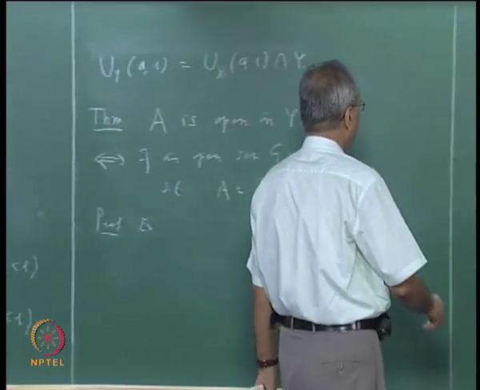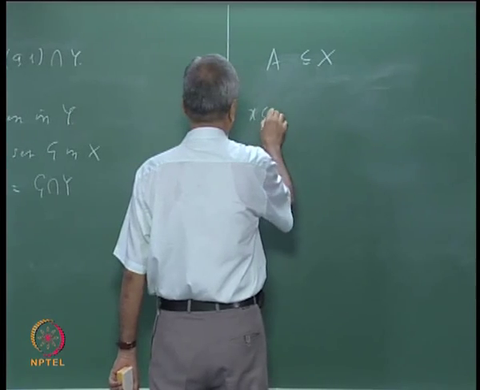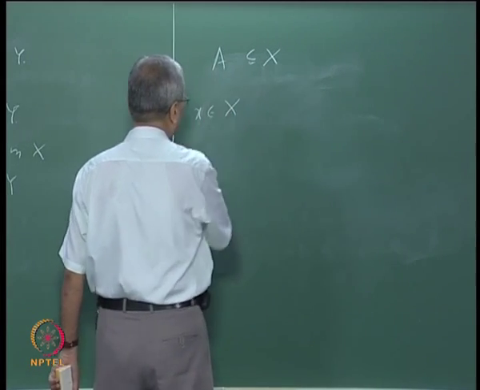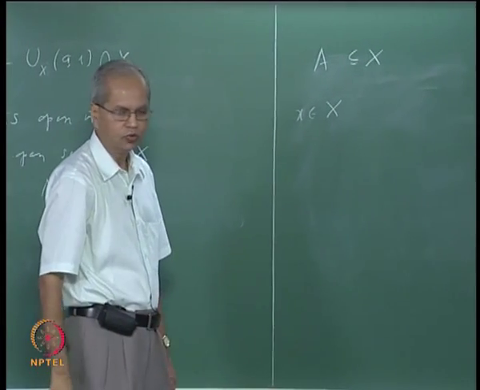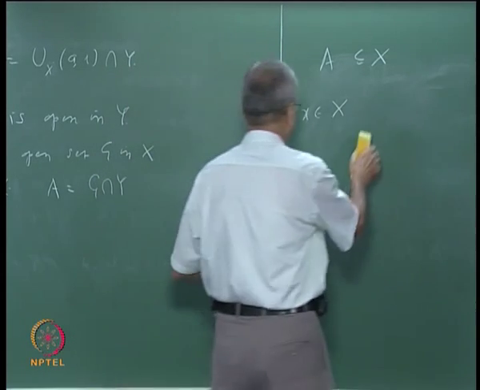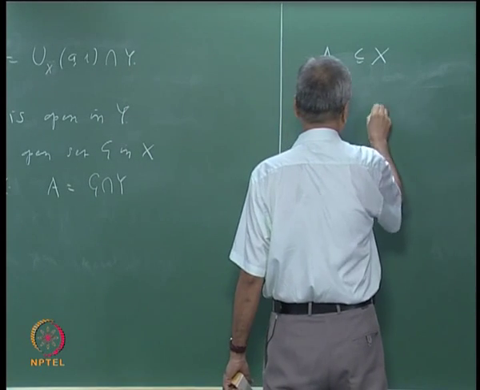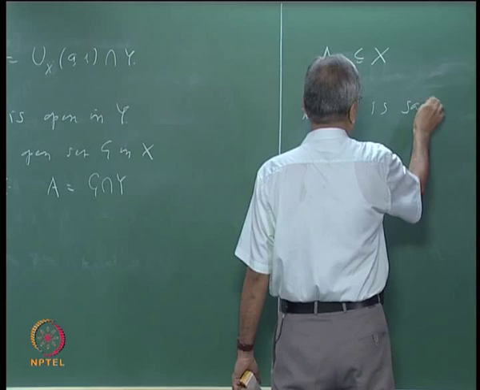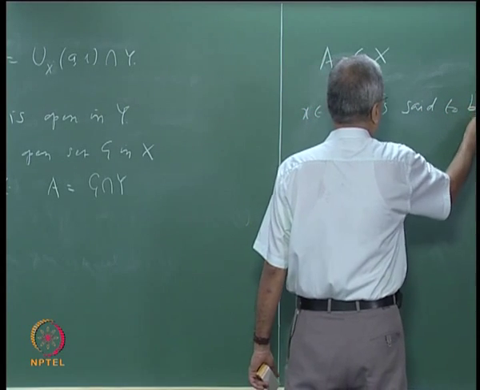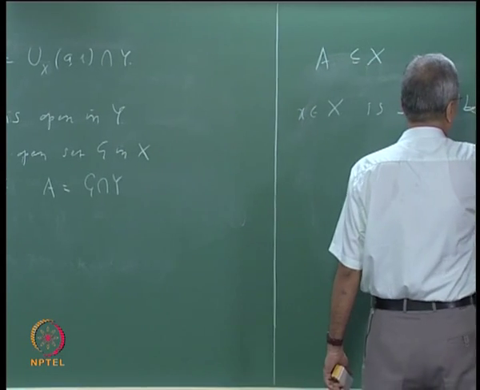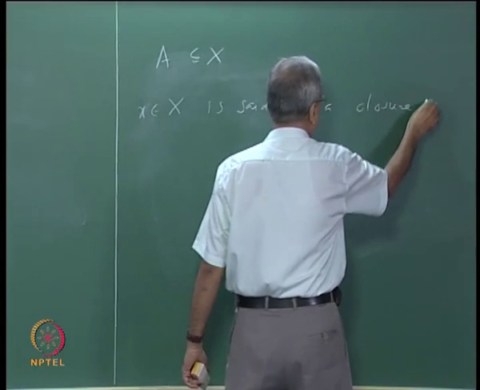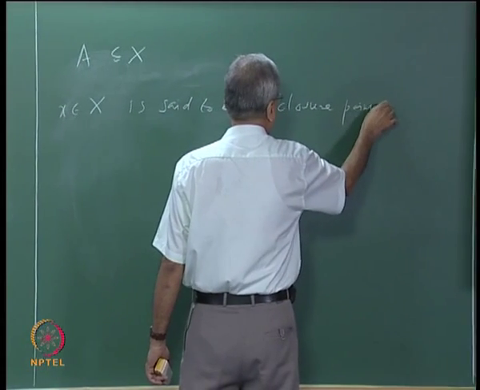So suppose x is a point, x may or may not belong to A. Now what I want to define is what is called a closure point. x belonging to X is said to be a closure point of A